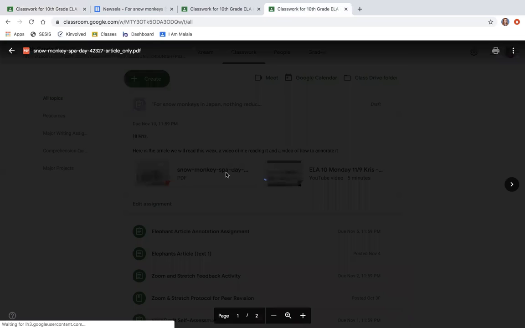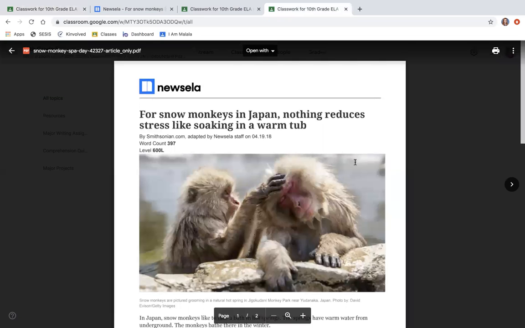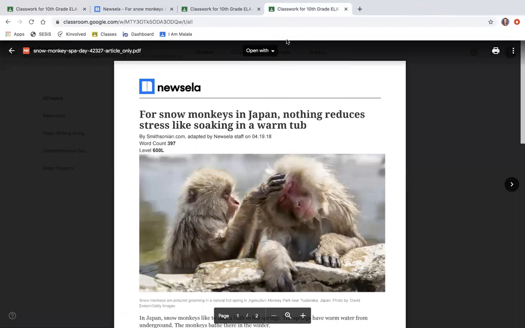You're going to go to your snow monkey article. And look, the way this is now, I can't add any comments. So what you have to do is go to open with, and then go, oh, not .cub, I lied. Go to open with Google Docs. It might take a minute, that's okay.